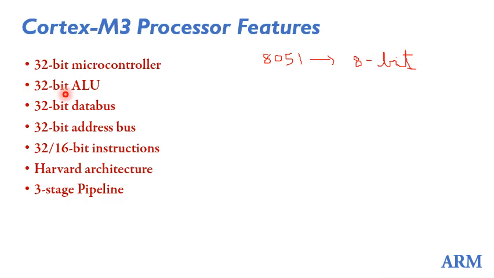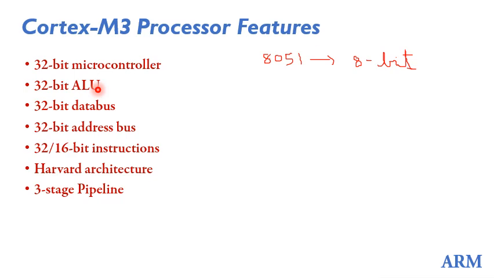The second point is the 32-bit ALU. Cortex-M3 has a 32-bit ALU. So the first point and the second point go hand in hand. As I've told you, a 32-bit microcontroller means it is capable of handling 32-bit data at a time.